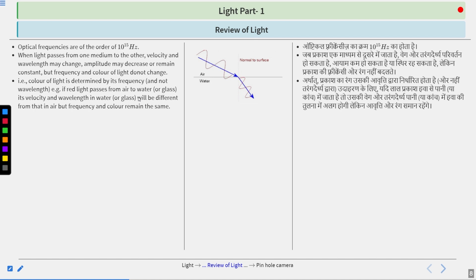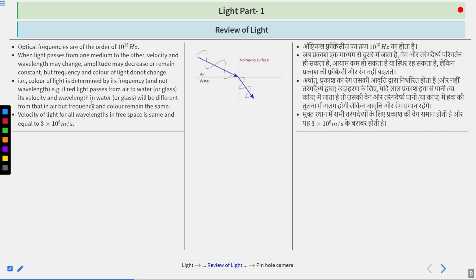Examples are there. If red light passes from air to water or glass, the velocity and wavelength in water or glass will be different from that in air, but frequency and color remain the same. Because we know when light passes from one medium to another, velocity and wavelength change. So here air is gaseous, water is liquid, glass is solid. If the light is changing medium, going from air to water, water to glass, its frequency and color remain constant, but its velocity and wavelength change.